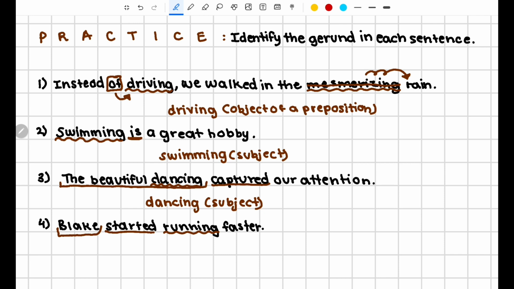So in this case, running is being used as a direct object. Blake started doing what? Blake started running, and faster is just modifying that. So in this case, running is our gerund because it is being used as a direct object. So it's being used as an object, and therefore it is a gerund.